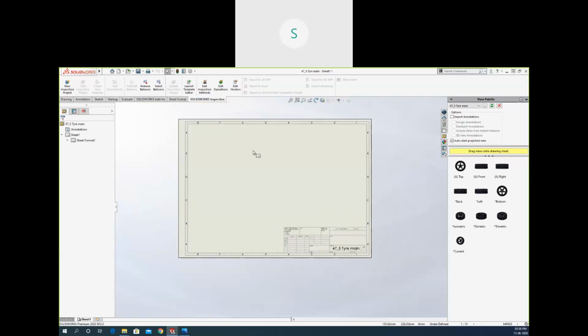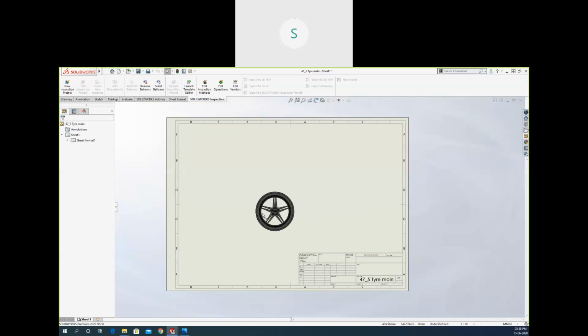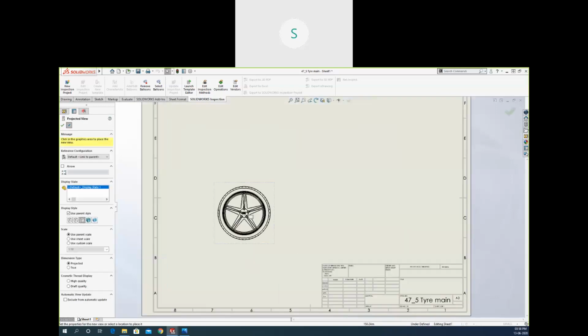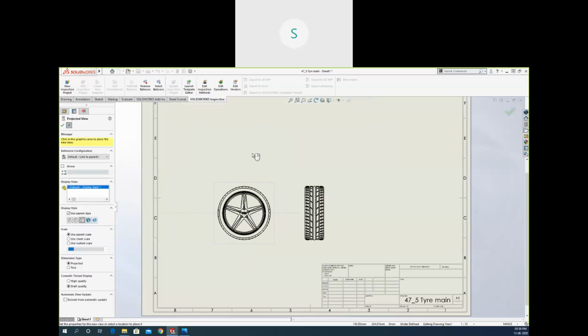So we just need to insert some views. So how to insert the views? Select the view from here. We have the top, front, right. All the views will be available. I just need to insert the top view from here. I have created this drawing in these views. I consider this is the top view. Okay, so you can see this is the top view. I can directly use the projections also right here. Okay, so I don't need this view. I just need a 3D view.